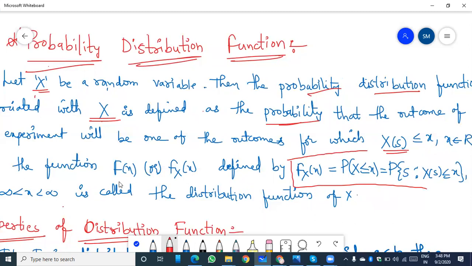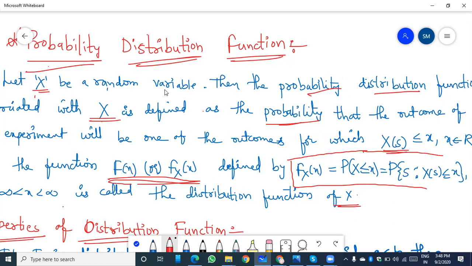What is the distribution function? F of x, or F suffix X of x, is a probability distribution function. It can be defined as F_X(x) is equal to P(X ≤ x), that is equal to P of s such that X(s) ≤ x, where x is a real value. Then the addition of the probabilities up to small x is called the probability distribution function of X.